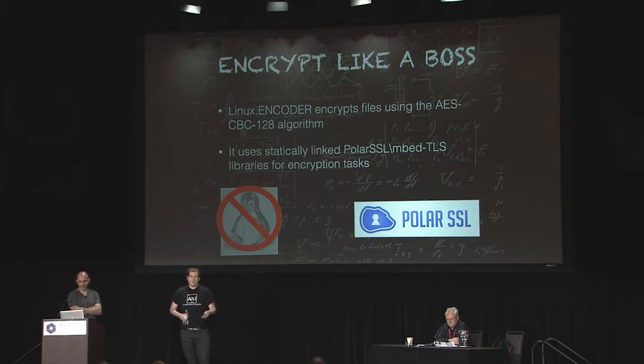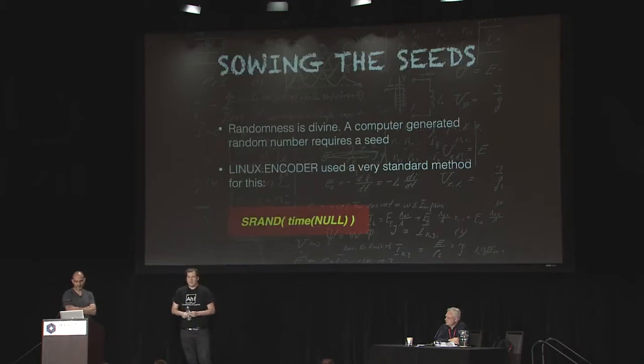Now, much like other ransomware of its kind, when Linux Encoder wants to encrypt a file, a victim file, it generates a session key in order to perform the encryption. And in order to randomly generate a session key, you need a source of randomness. Now, if you're on Linux and you need a random value, usually you would use /dev/random or /dev/urandom, but those guys came into it in a very Windows frame of mind, so they decided to use the current timestamp as a source of randomness.